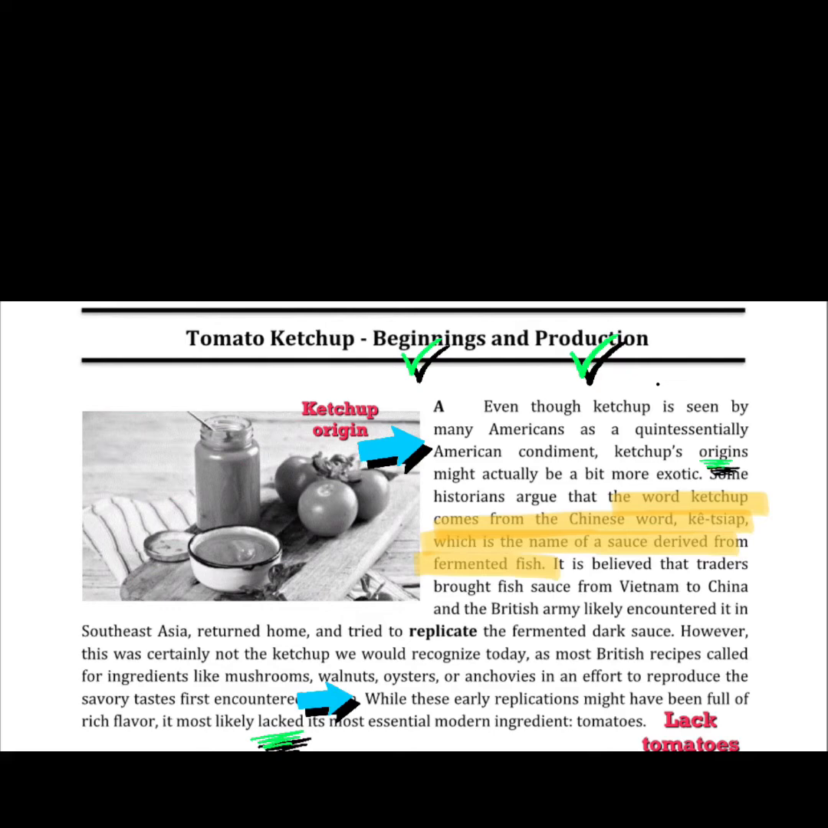So now I know that paragraph 1 is going to tell me the origin of ketchup and is going to tell me about the earlier kind of ketchup that lacked tomatoes.